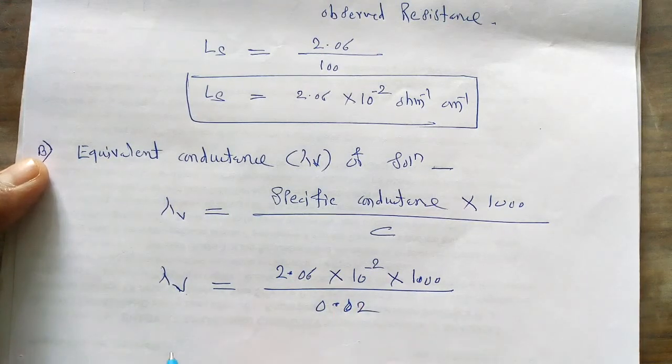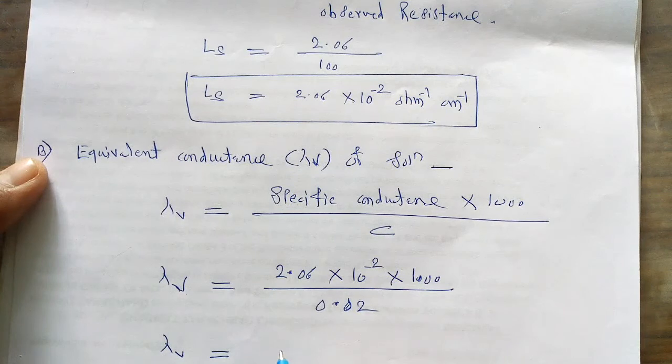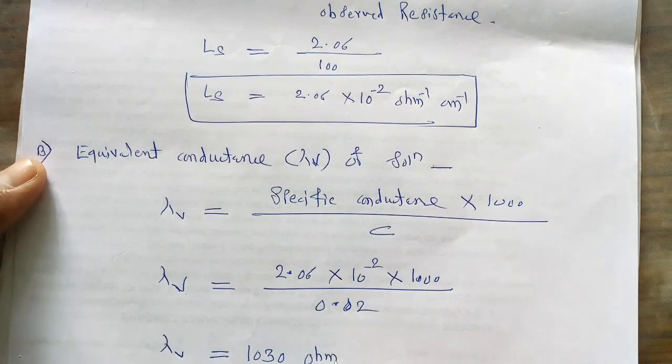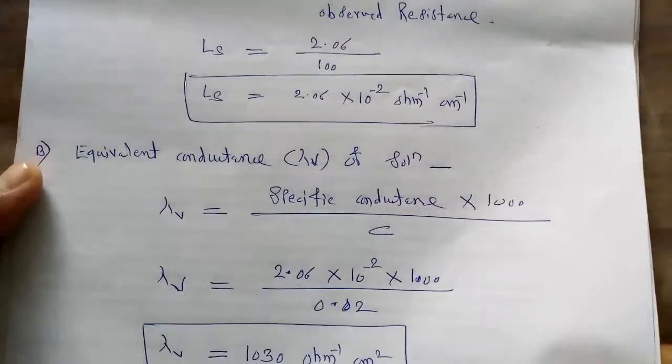If we solve it, we get the equivalent conductance equal to 1030 per ohm centimeter square. So this is the value of equivalent conductance obtained.